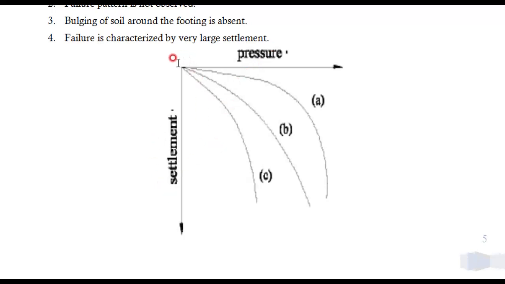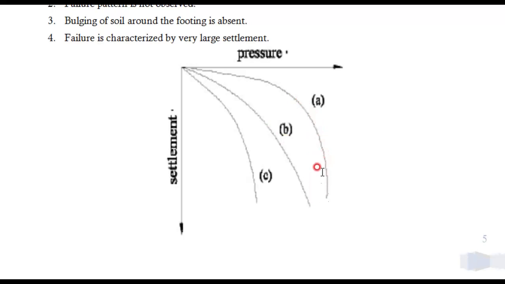Here, whatever load you have applied on the plate, that load pressure will be written here and the settlement will be recorded here. From this you will come to know the soil below the foundation, or the soil which is tested, whether it is in general shear failure condition, local shear failure condition, or punching shear failure condition. Okay, here you can see a sharp edge is there and it is coming and it